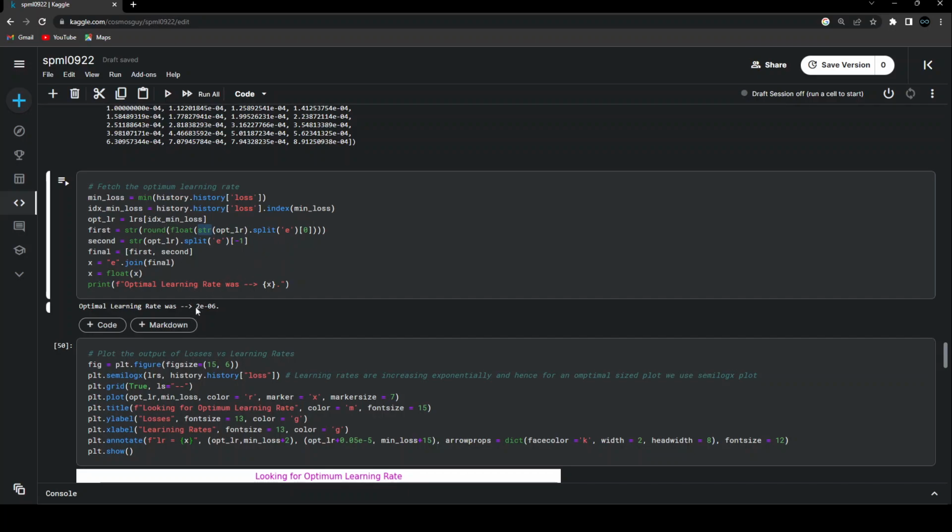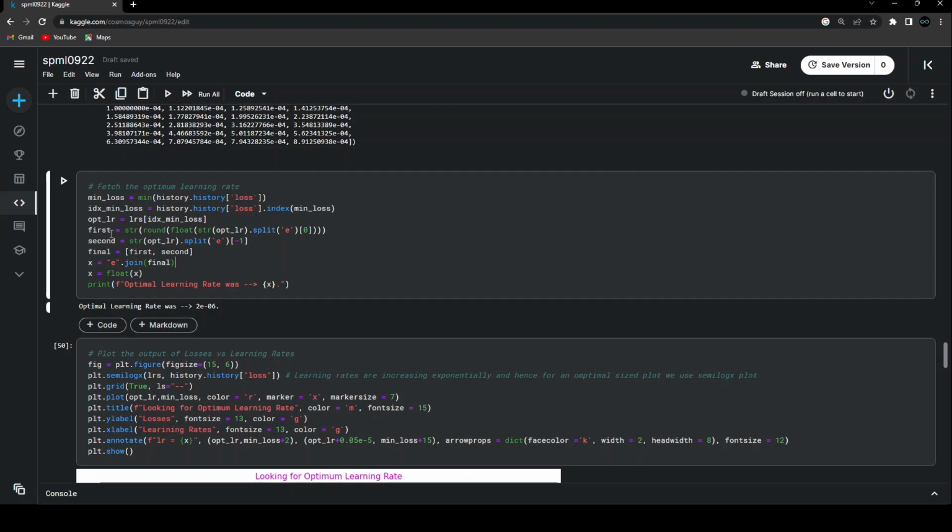And because I cannot round a string, I am again converting that string, that 2 point something, into a float, and then rounding it off, and then again converting that value to a string. Why am I converting back to a string? Because I have to join these values together, and for that we need to use the dot join method, and you will understand while I'm explaining that part. And then the second value is this minus 0.6, which is as it is. Over here, I'm not doing any fancy thing. I'm just converting the learning rate to a string so that I can split it at E. And the last value, that is minus 0.6, is what is stored inside the second variable.